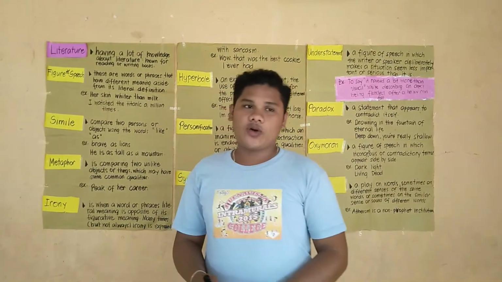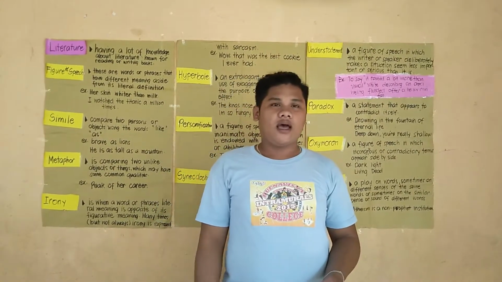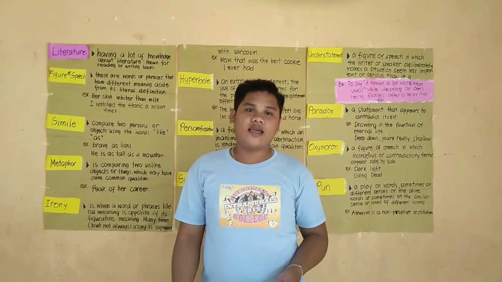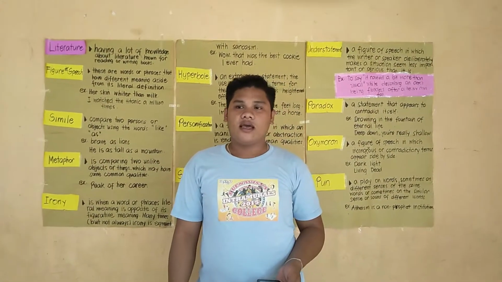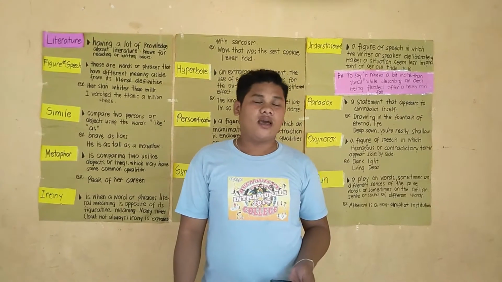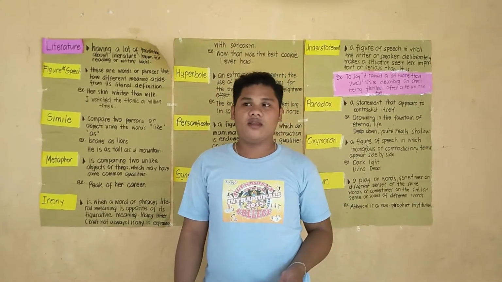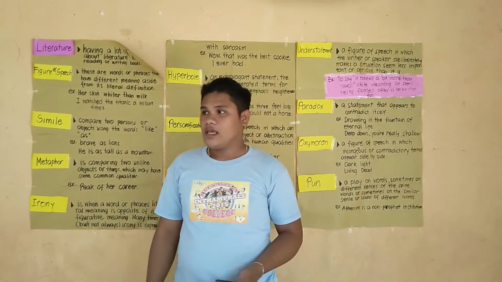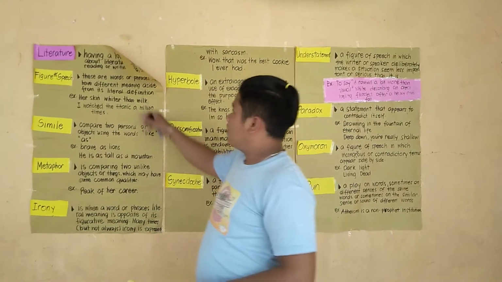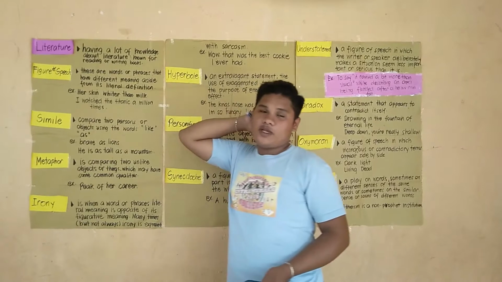We can see literature in our school, in our home, or even outside. We have different literature like magazines, brochures, and newspapers. That is one of the literature. And in literature, as I said, we have figures of speech and symbols.